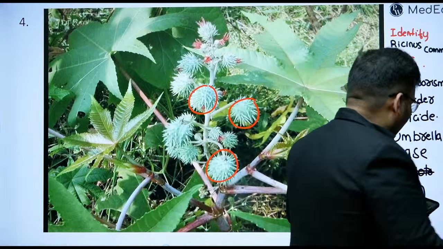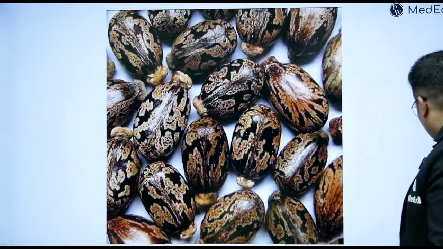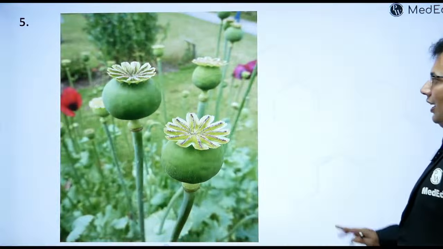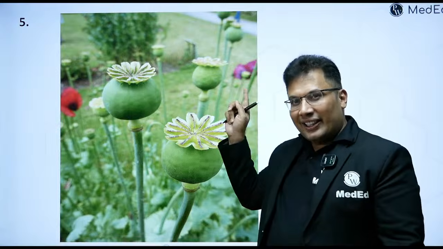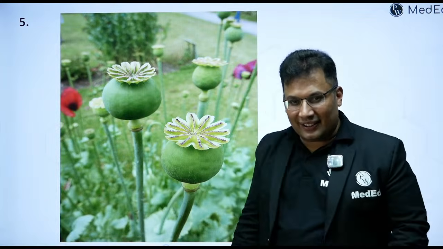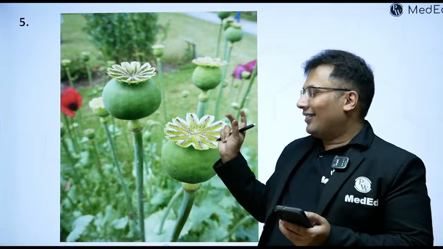Then we have the fifth one. Look at this. What is this? This comes under CNS poison. You can see here a green capsule.